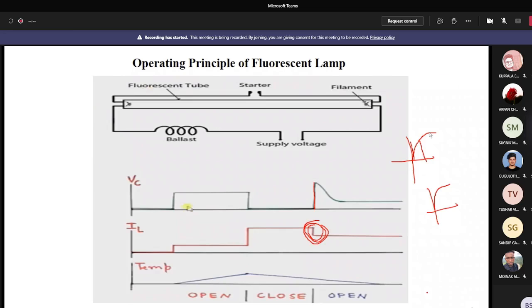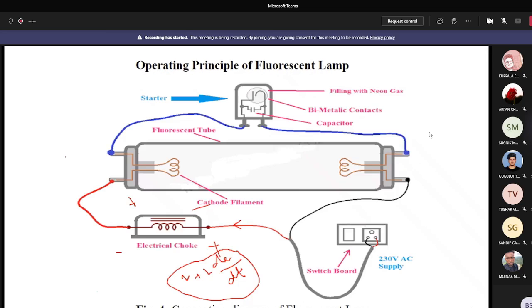So from this discussion, what you understand is that a high voltage will be required across the fluorescent lamp. That high voltage is basically produced due to the addition of the supply voltage to the voltage drop across the choke. At least a minimum supply voltage is required to produce the high voltage of around 1000 volts. This minimum supply voltage is called the starting voltage or striking voltage.